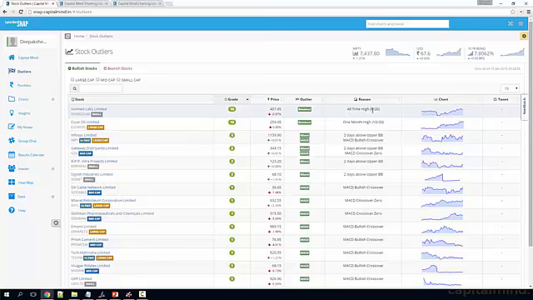This is a stock that has seen 8 out of 30. That means 8 days of the last 30 it has been in breakout mode, and now it has hit an all-time high today. Even though it's down in the end, it probably hit an all-time high sometime during the day today. So it's a grade 10 outlier. You have a couple of them. You've got grade 3, grade 2, and so on.